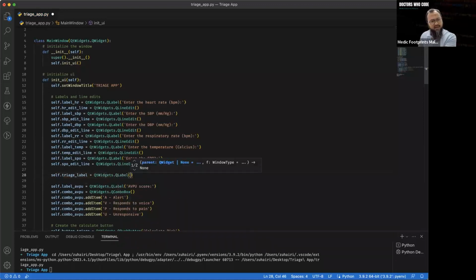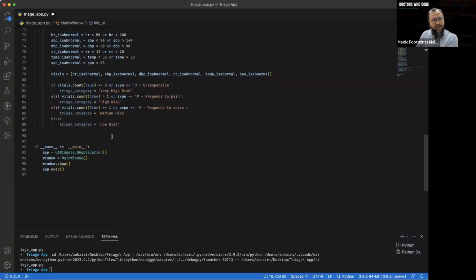For now just leave it empty. But when we get the score, down here in this function, we're going to set this label to this value, high or medium or low.